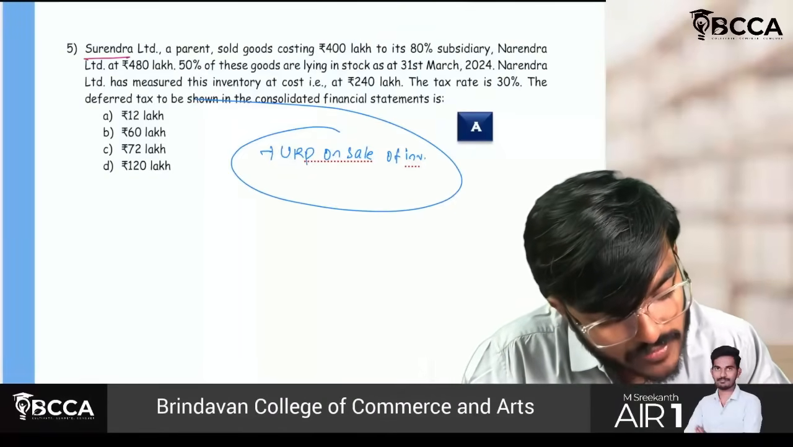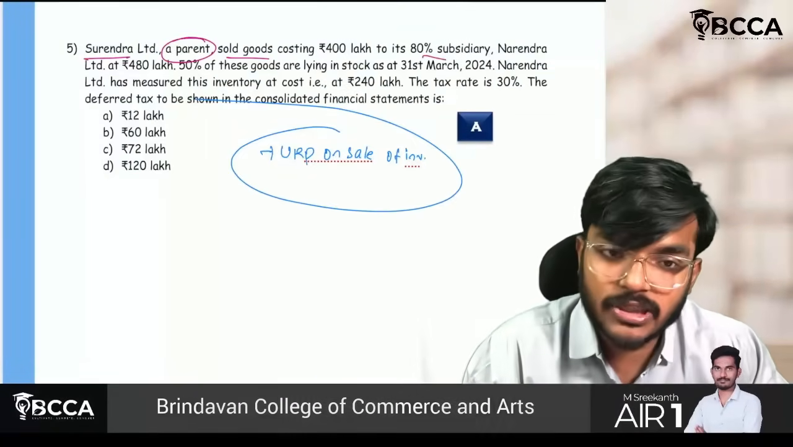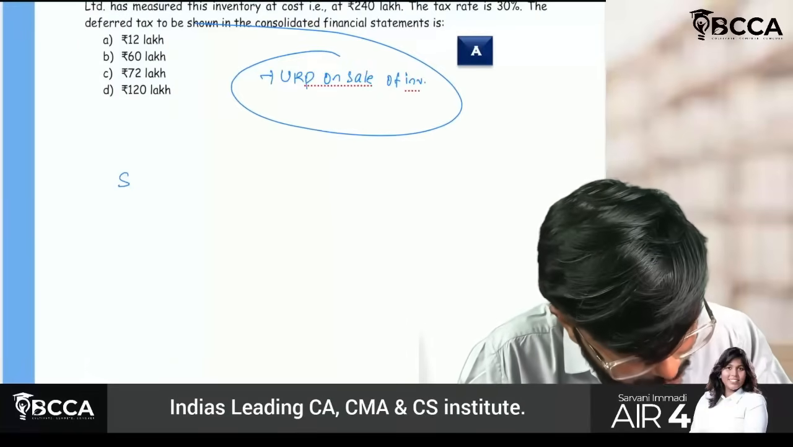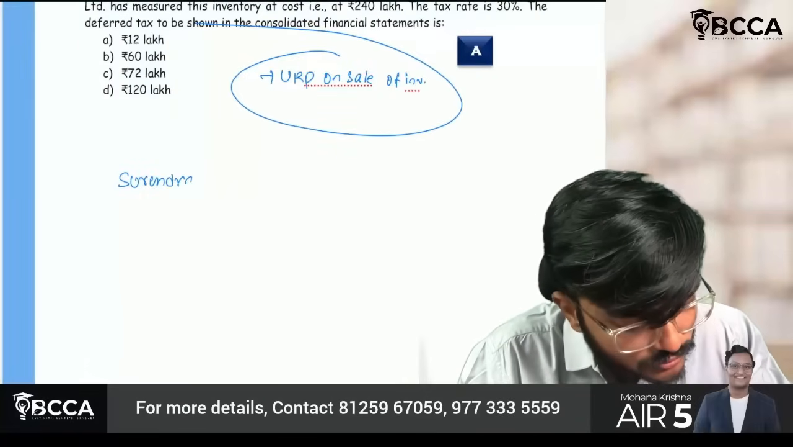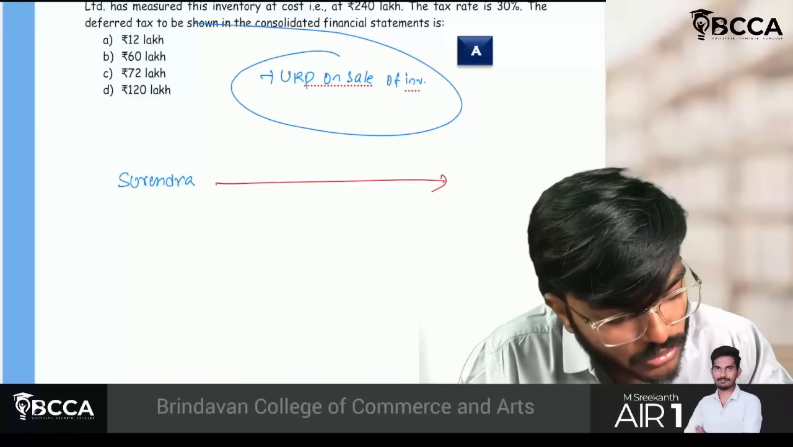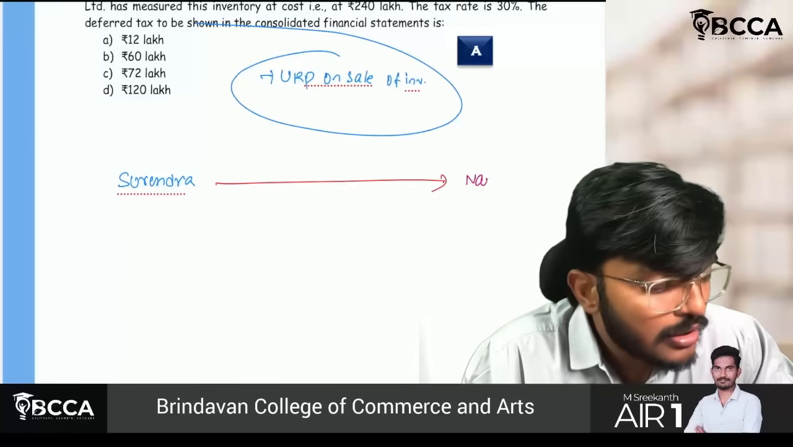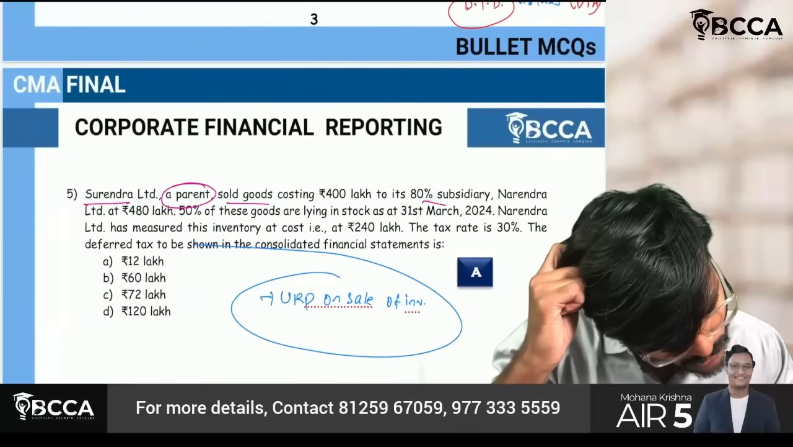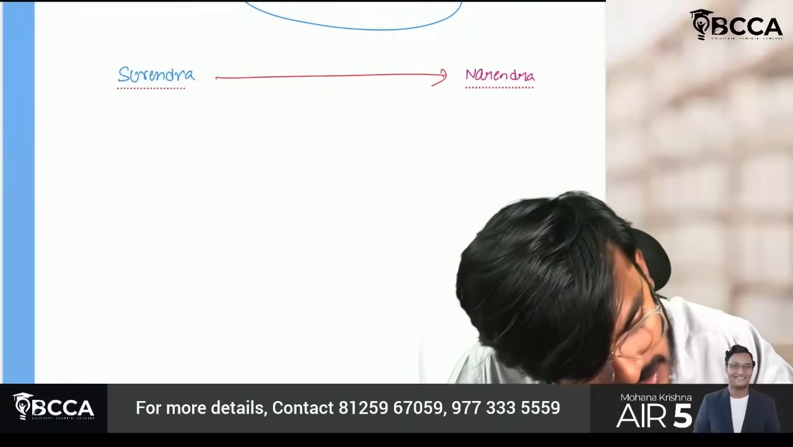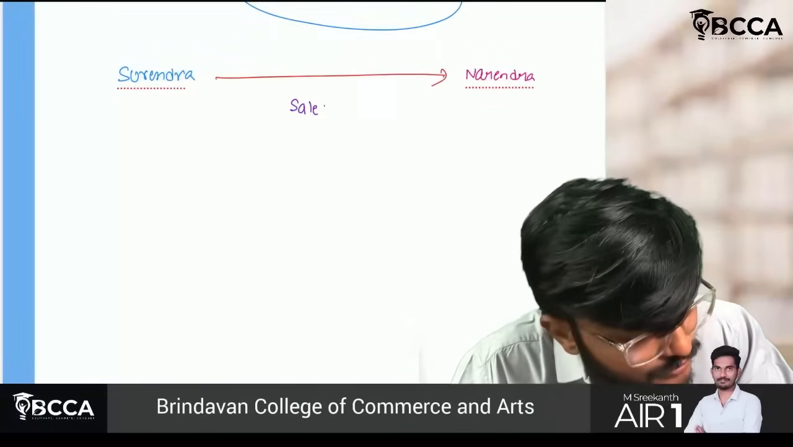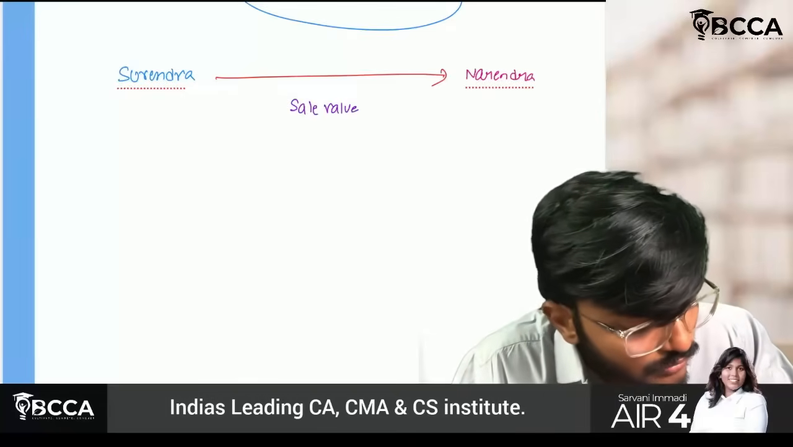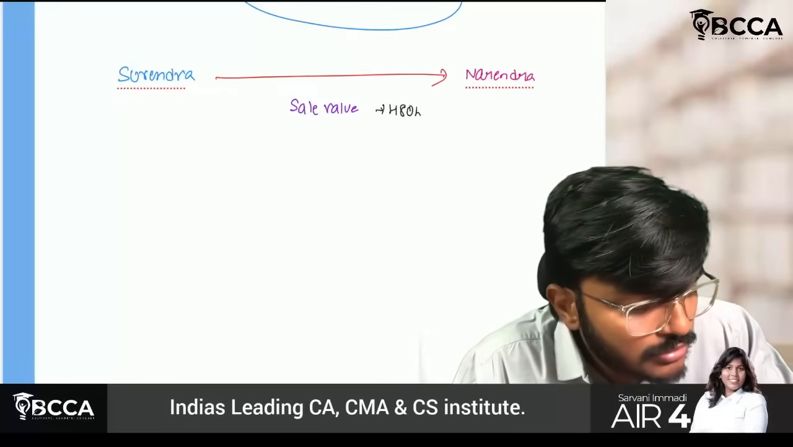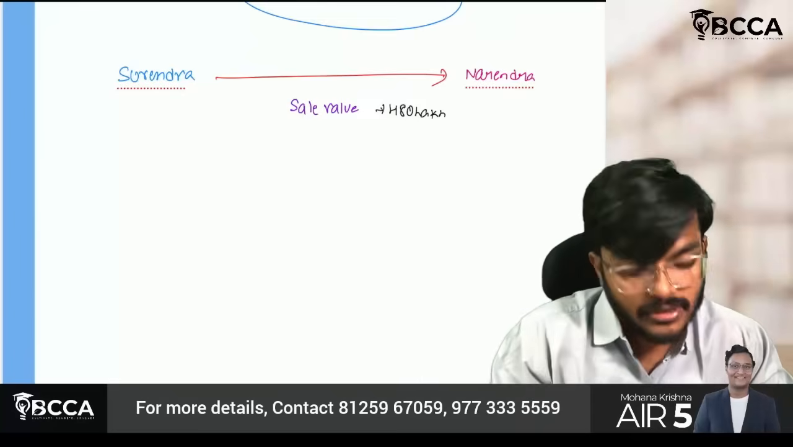Surendra Limited, the parent, has sold goods to the subsidiary, Narendra. Parent is Surendra. Surendra has sold to Narendra. So check this. Sale value is 480 lakh.